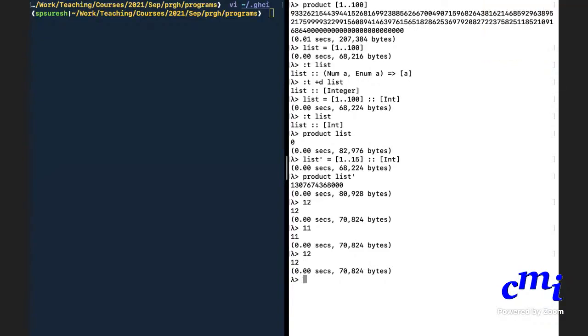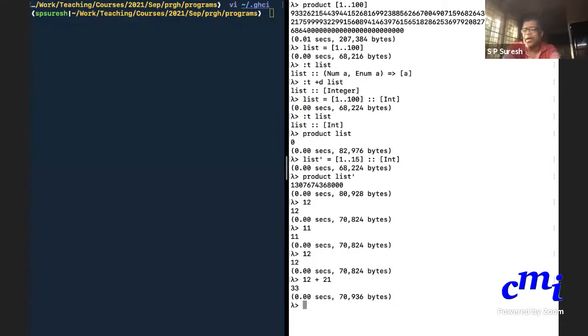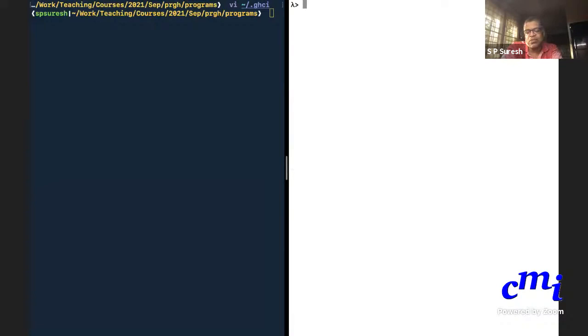Minus 1. That is one way to do it. But here is another recipe. Reverse 12 and add it to the original. The reverse of 12 is 21. You add it to the original, you will get 33. 33 is a palindrome. At this point, you can stop. Okay, but let us say something else.